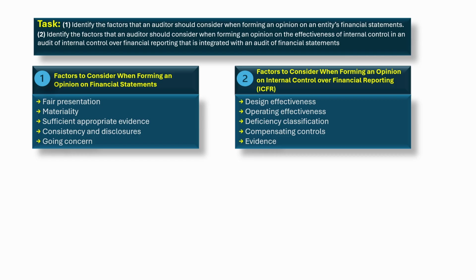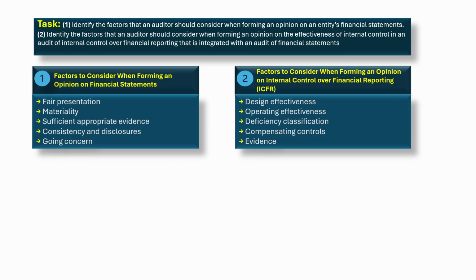In an integrated audit, the ICFR opinion is formed separately but linked to the financial statement audit. Key considerations. Design effectiveness. Were controls designed to prevent or detect material misstatements? For example, is there segregation of duties or proper authorization of transactions? Operating effectiveness. Did controls operate consistently during the year? Were they performed by competent personnel at the right frequency?